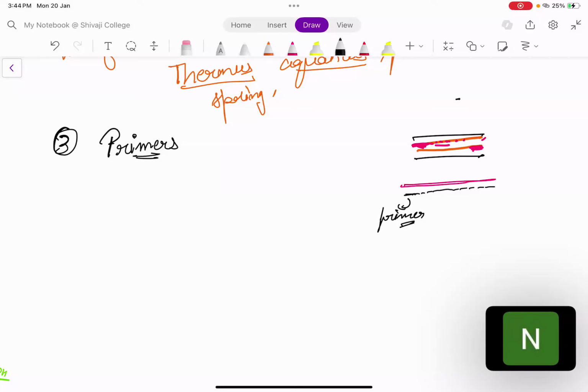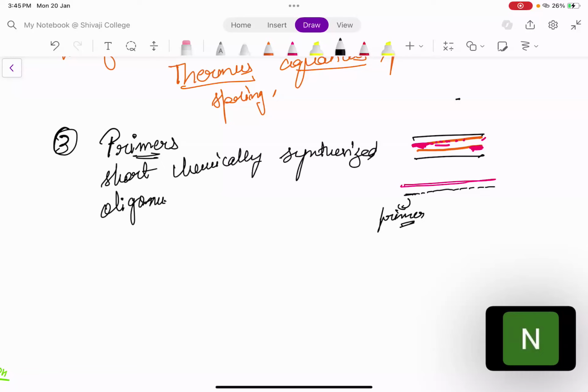So, a short chemically synthesized oligonucleotide chain. The oligonucleotide sequence should be complementary to your template DNA, complementary to the 3' end of the template DNA. For example, what do we mean?